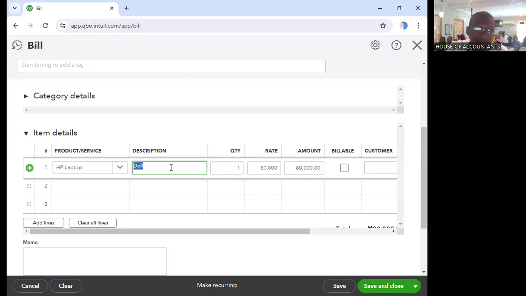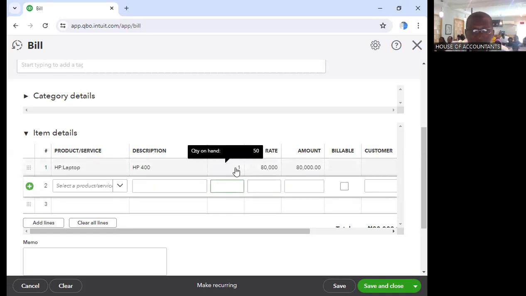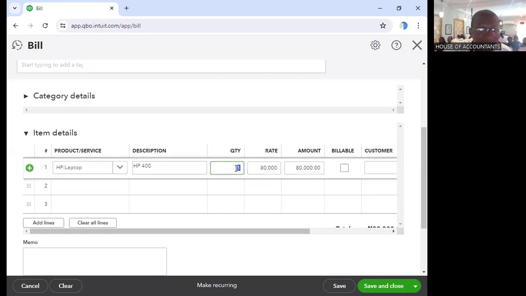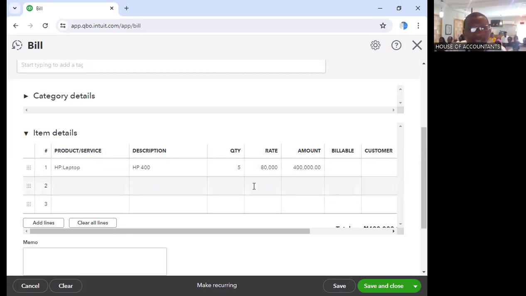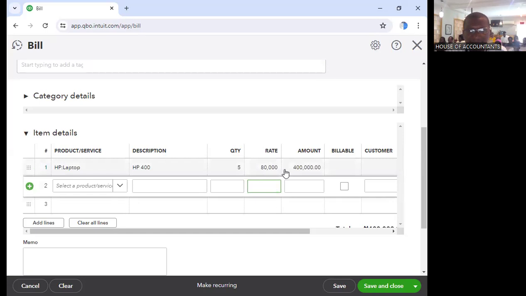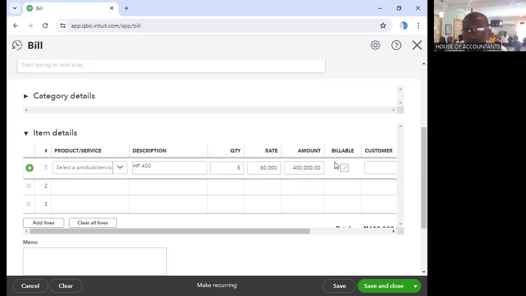Okay, we have HP here, abi. Yes. Okay, so let me change it to HP 400. Okay, how many quantity are we ordering? Let's say we are ordering 5. You can see that the rate for that cost is already there. So that is the cost of sales.